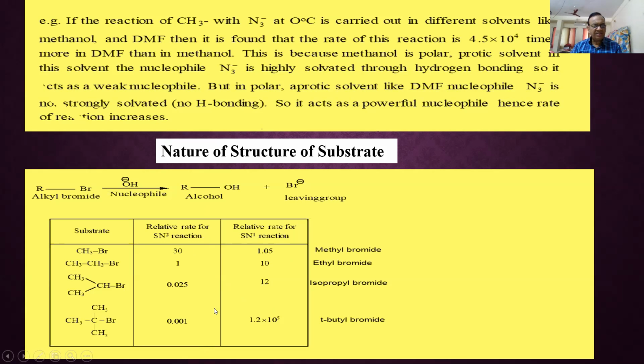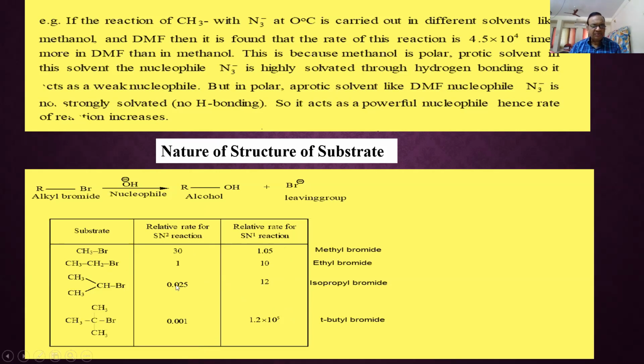Here SN2 increases in this direction, here SN1 increases. So the more bulky the alkyl group, the more the chances of SN1, and the less bulky the alkyl group, the more the chances of SN2. This is what to remember from this chart.